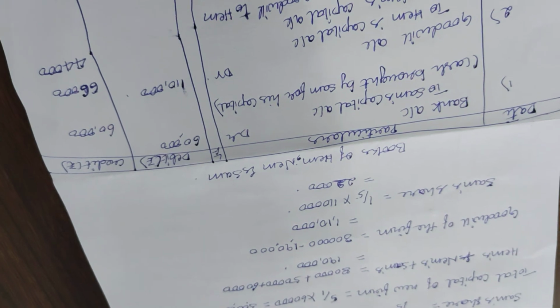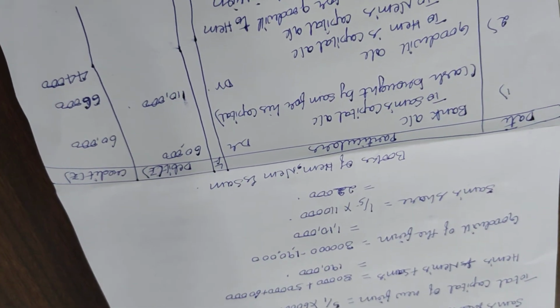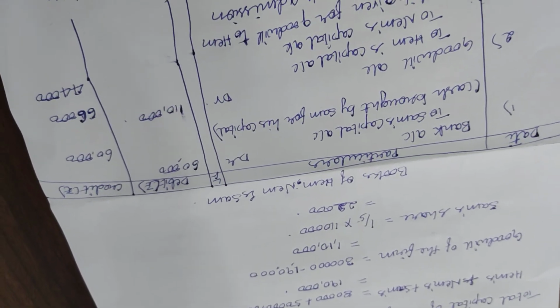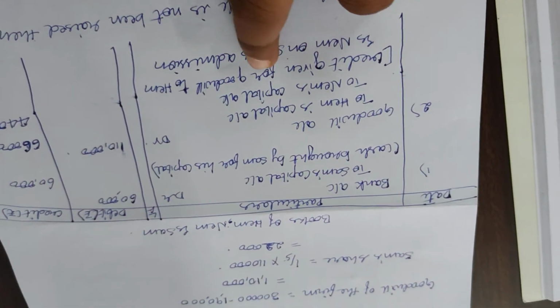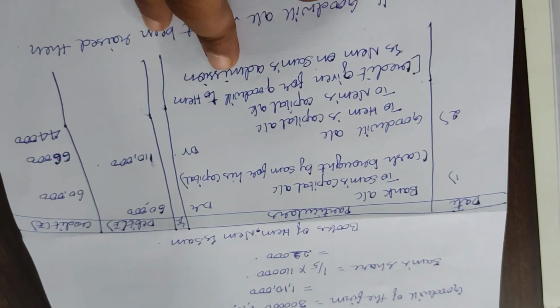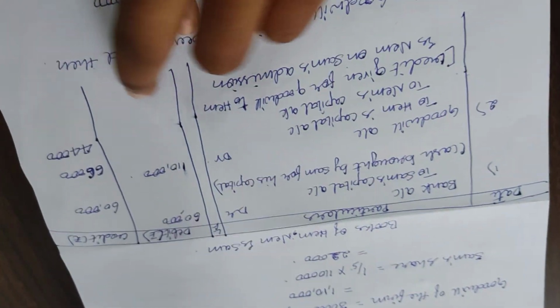What is the ratio of them? 3:2. So 1,10,000 into 3/5 is 66,000. 1,10,000 into 2/5 is 44,000. Credit given for goodwill to M and N on Sam's admission. When Sam is admitted, the goodwill will be divided among all partners. That is the journal entry.